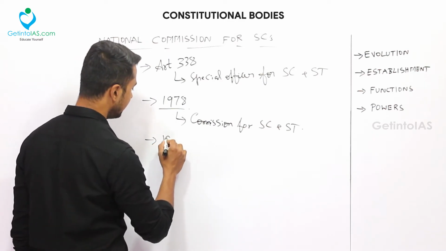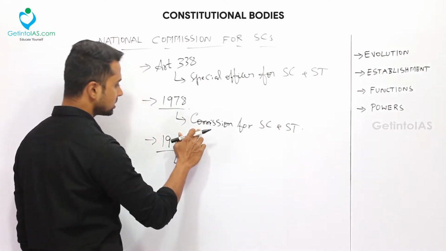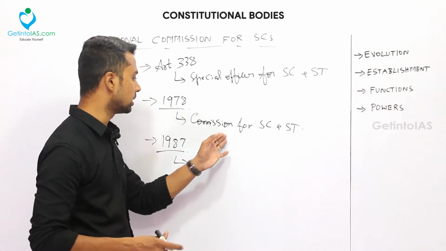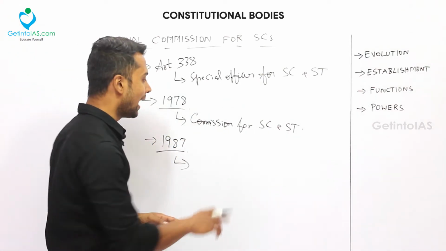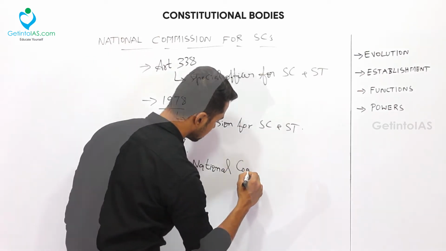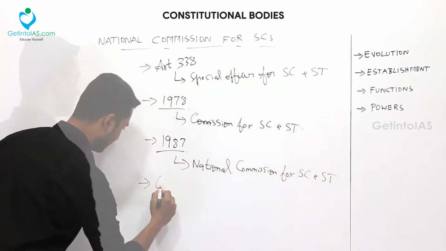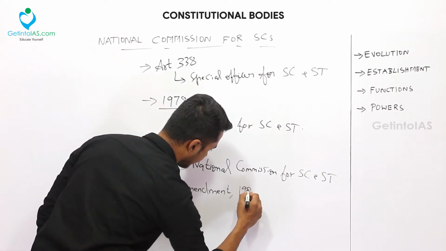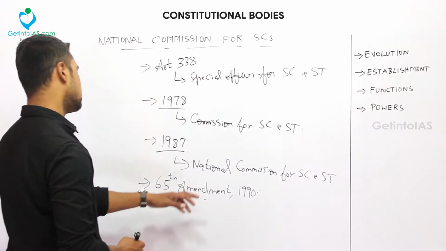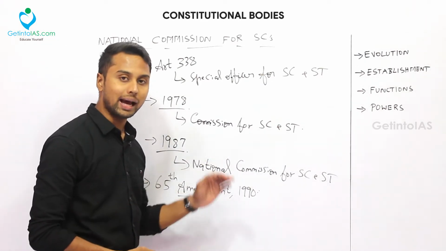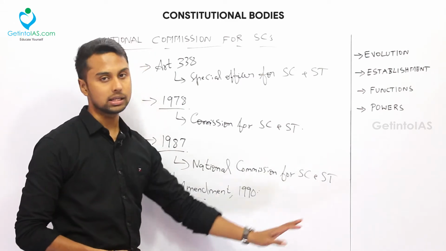In the year 1987, the functions of this commission were modified, and this commission was renamed National Commission for SC and ST. Later, by the 65th Amendment in 1990, the government formed a high-level multi-member body called National Commission for SC and ST. This replaced the earlier commission, and the special officer for SC and ST was abolished.